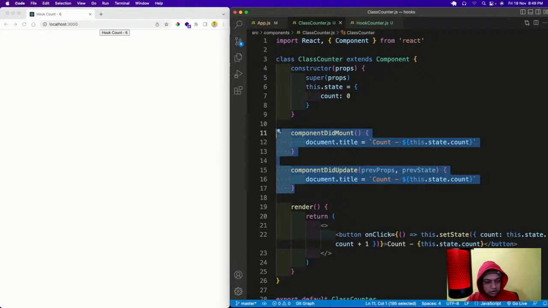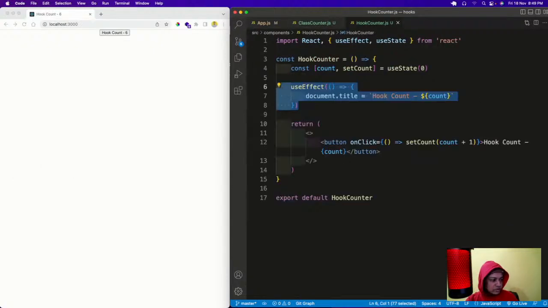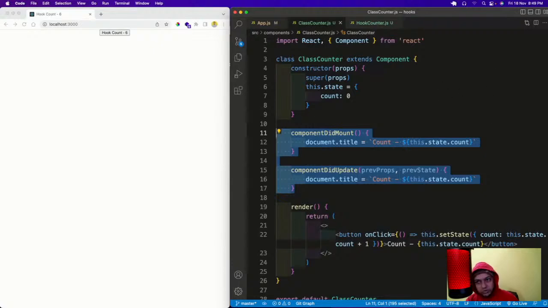We have to cover a lot, so I have to go a bit faster. It runs in both of those phases. Now we are done with one way to use useEffect. There are another 5 ways, so let us see those ways. The next thing which we are going to do is known as conditional useEffect. Again, first I'm going to show it here, then we're going to go there.